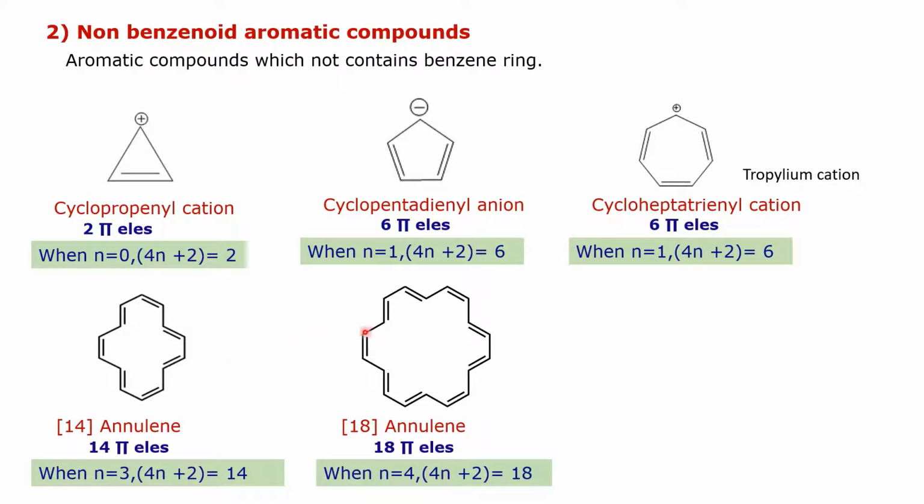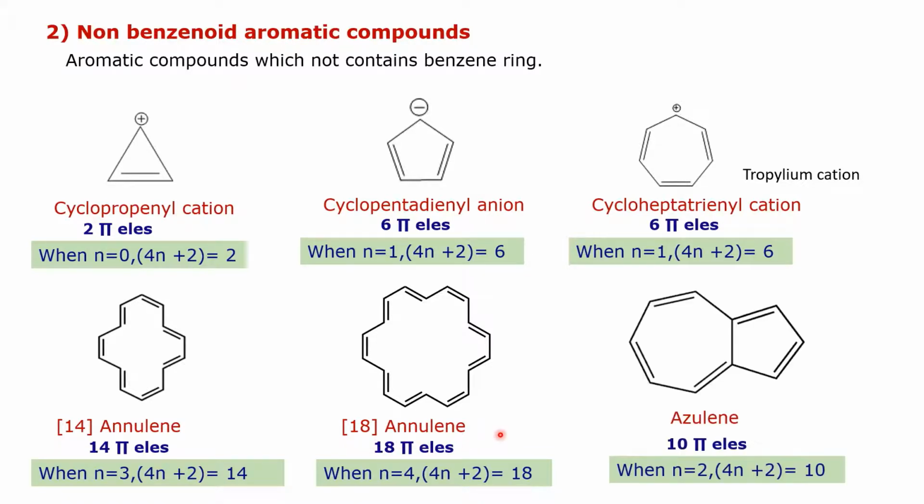Then the next compound is 18-annulene. In that case, the ring is made up of 18 carbon atoms and it is a cyclic conjugated system. The ring is planar due to sp2 hybridization of the carbon atoms, and there is no strain. It obeys Huckel's rule. It contains 18 pi electrons, and in the formula when n is equal to 4, 4n plus 2 is equal to 18, and the compound also contains 18 pi electrons. Therefore 18-annulene is an aromatic compound.